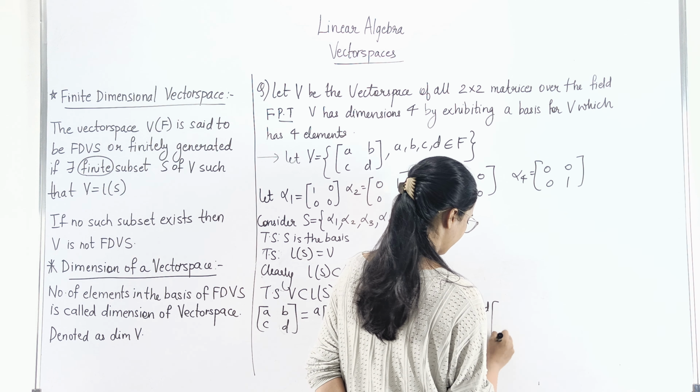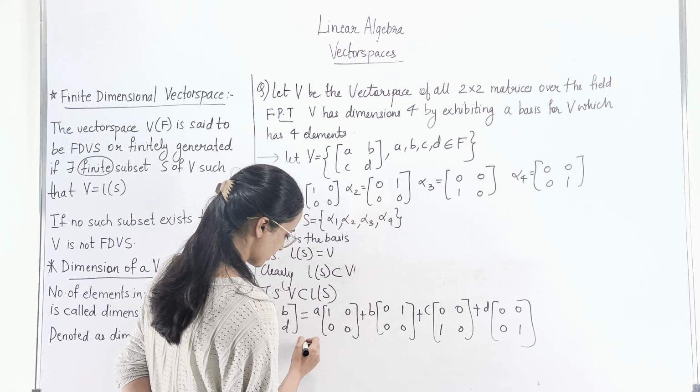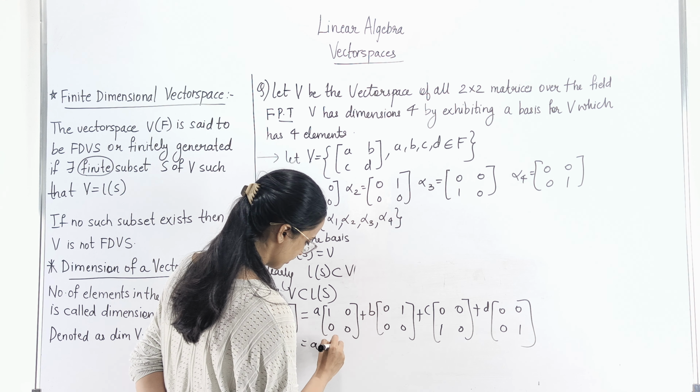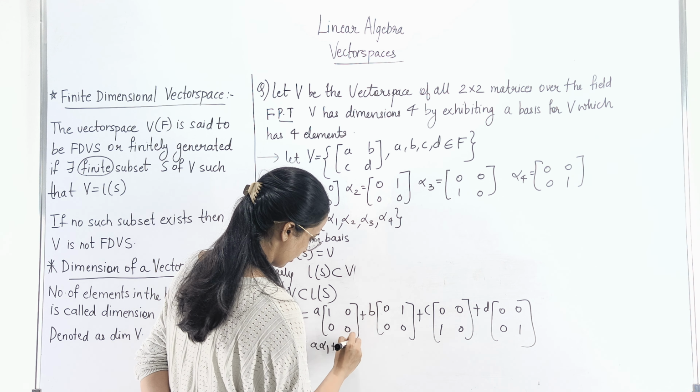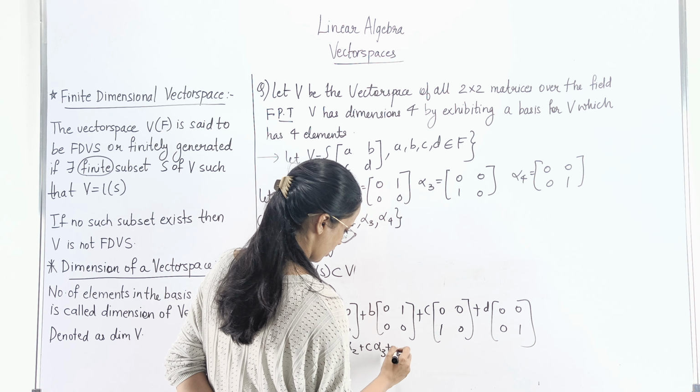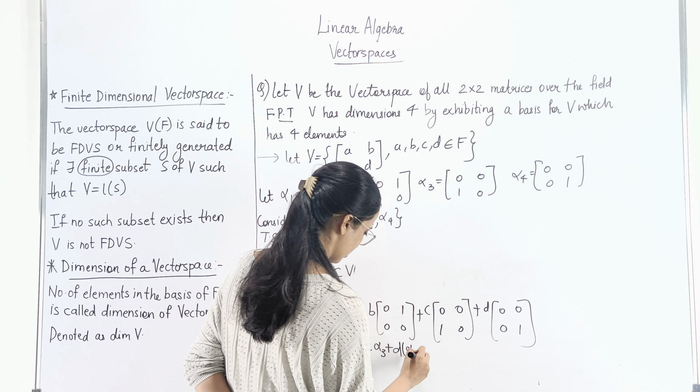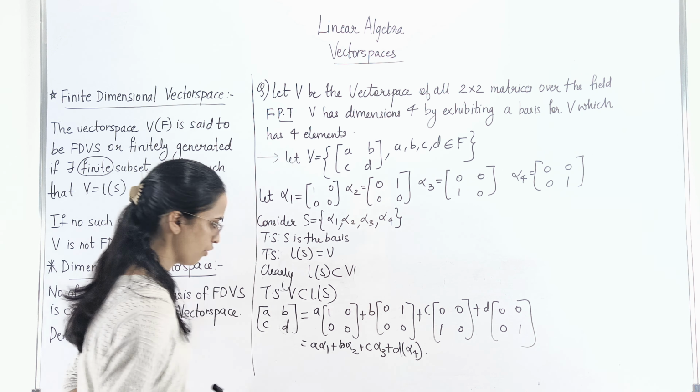Now we all know that these are the alpha i's, meaning this is alpha 1, this is alpha 2, this is alpha 3 and this is alpha 4, right?